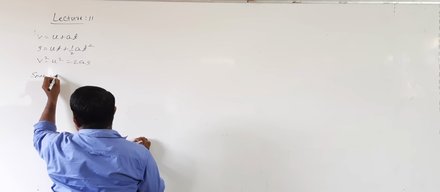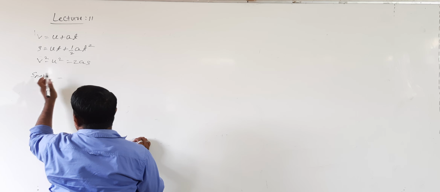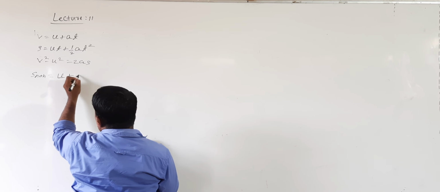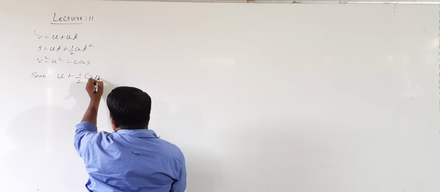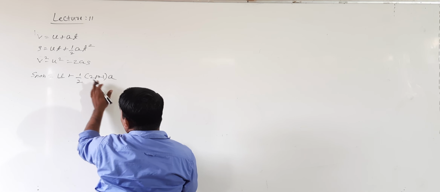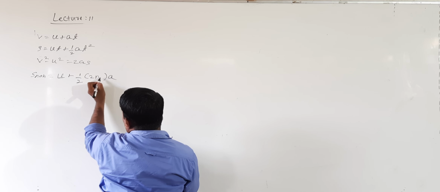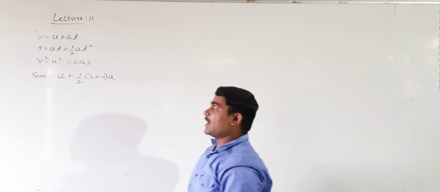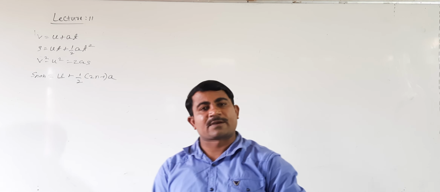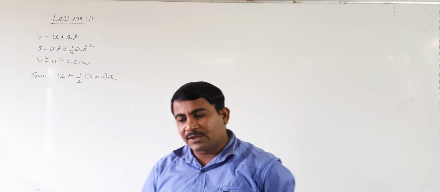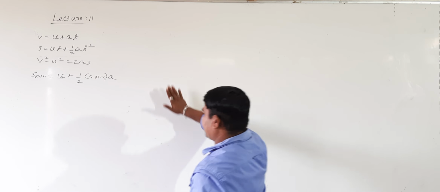Fourth, Sn equal to u plus half into 2n minus 1 into a. Just remember these 4 kinematic equations. After this, we will learn one more concept.